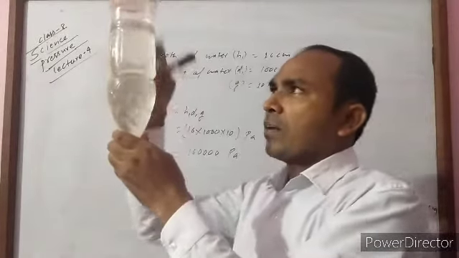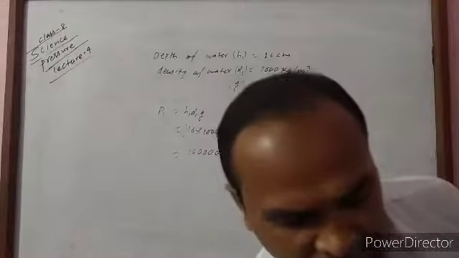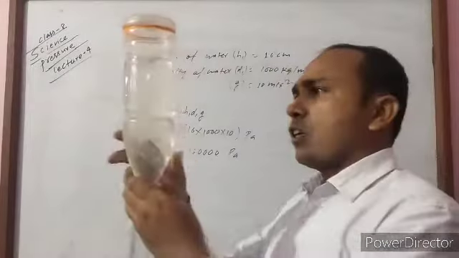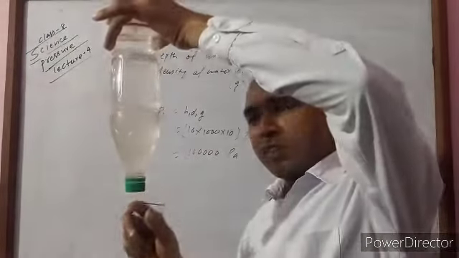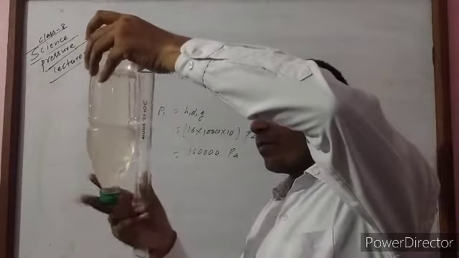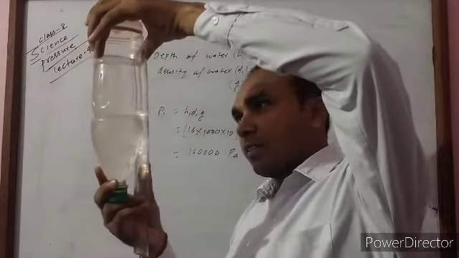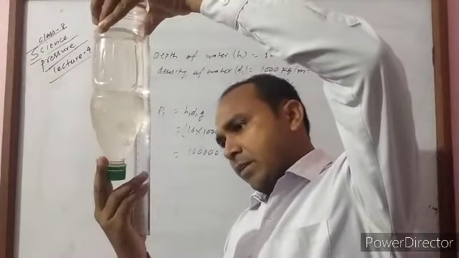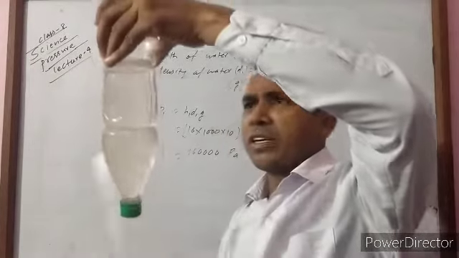In another condition, when we invert this bottle in this way, what will be the pressure exerted by the same liquid on this bottom? I am going to calculate. The depth of liquid is 22 centimeter.